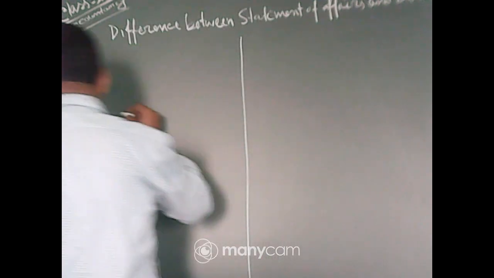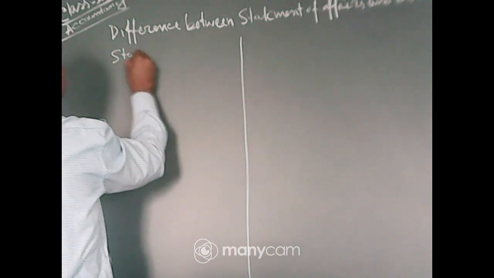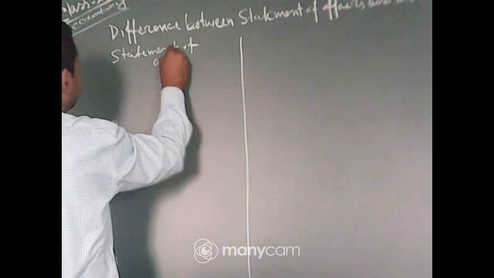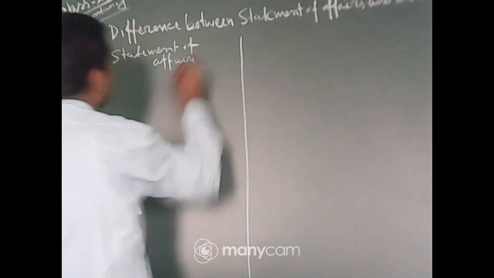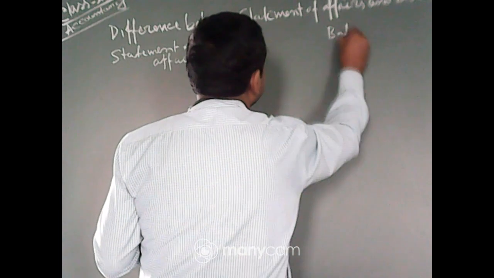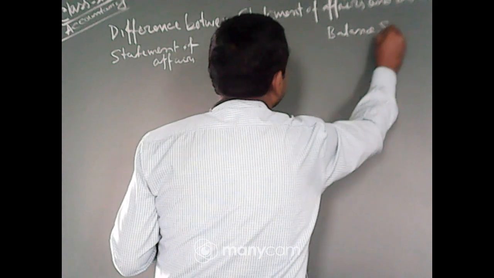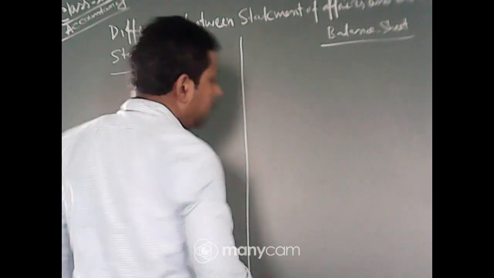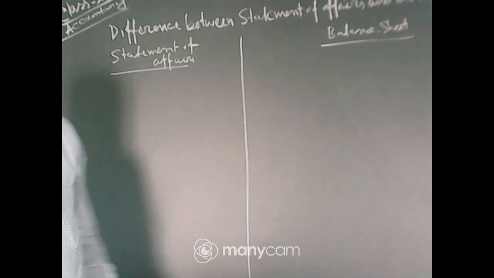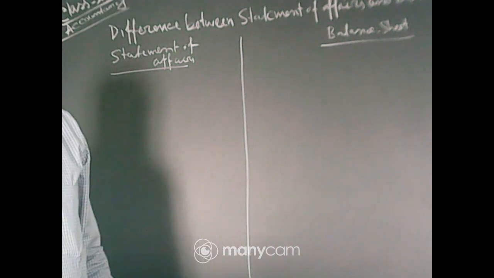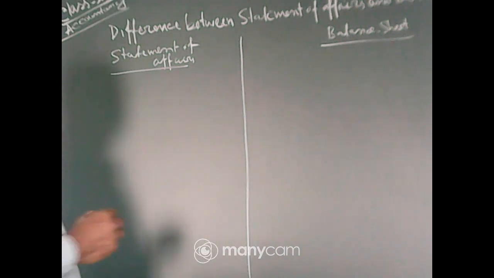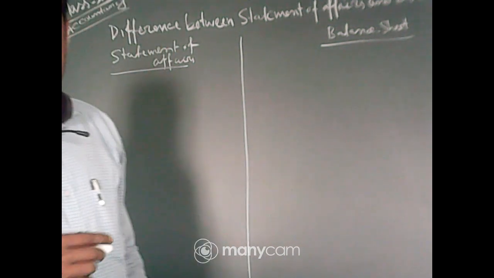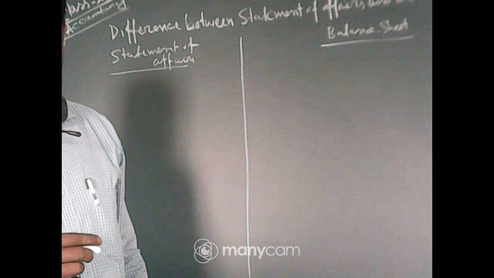One is statement of affairs on the left side, and the right side is balance sheet. Balance sheet you already know. When the final account has been done, the balance sheet you have already done. Now statement of affairs, when there are incomplete records, in different numerical problems you can see you have to make a statement of affairs.